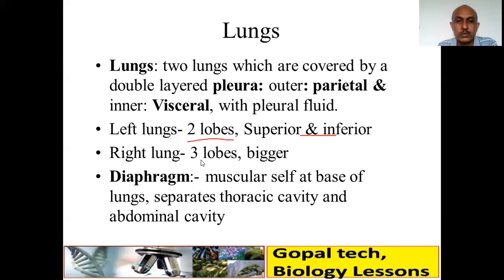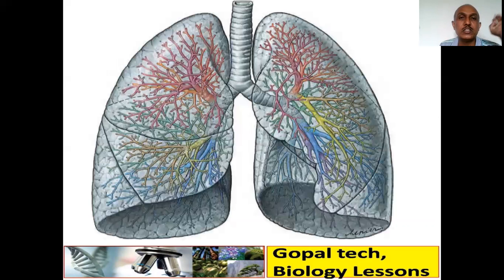Then the diaphragm. It is a muscular sheet at the base of the lungs, generally dome shaped. It will separate the chest cavity, the thoracic cavity, from the abdominal cavity. So these are the main parts of our human respiratory system.